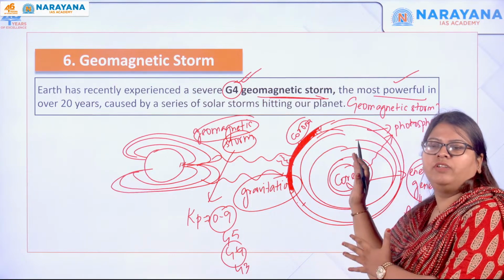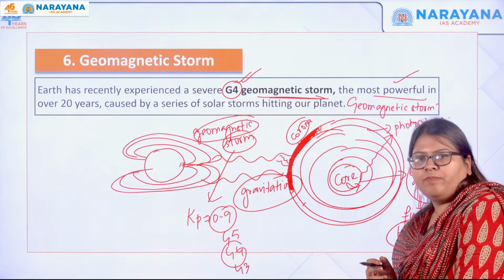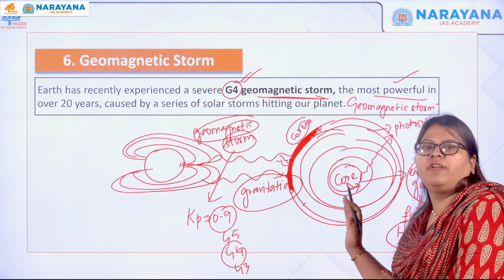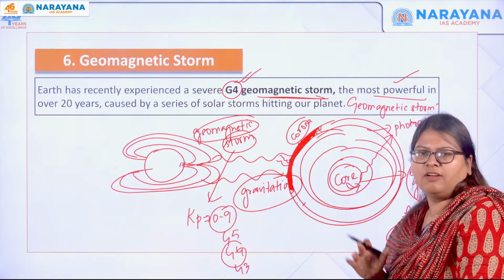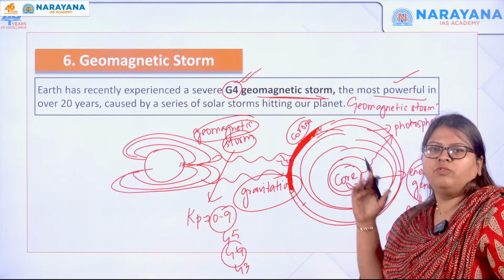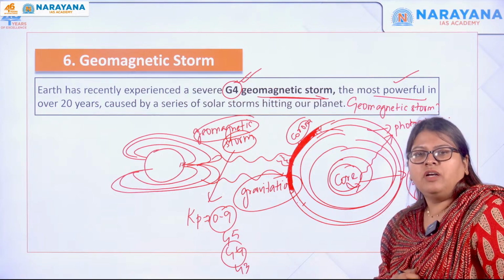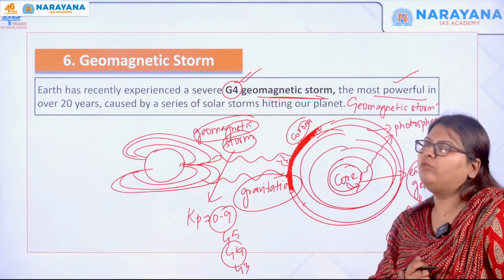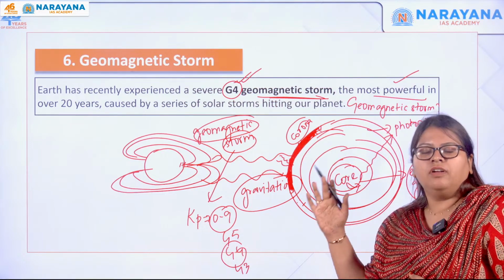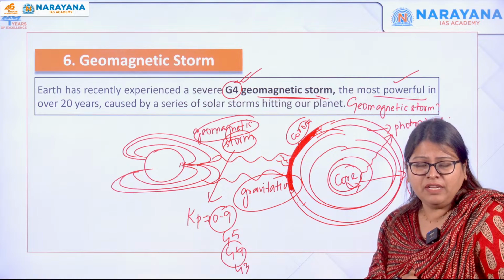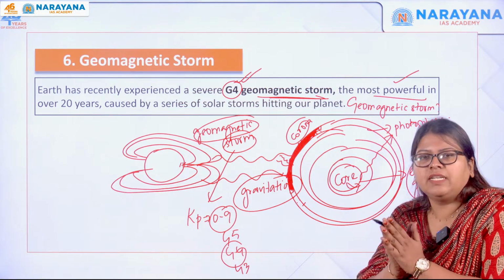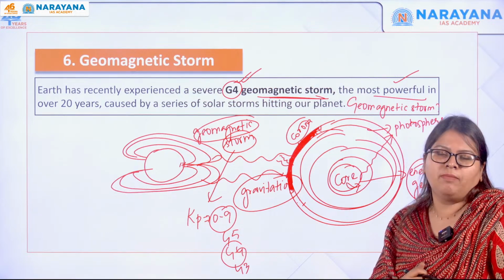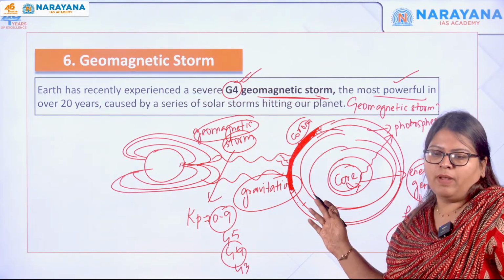So we discussed the different layers of the sun, and from the core, due to fusion, a huge amount, millions of joules of energy, is dissipated towards the surface of the sun, that is, towards the outermost layer, the corona, where the temperature is very high, and the ionized or charged particles move towards the earth and affect the magnetic field, where they get compressed as well as stretched, which results in the release of a massive amount of energy, called a geomagnetic storm.